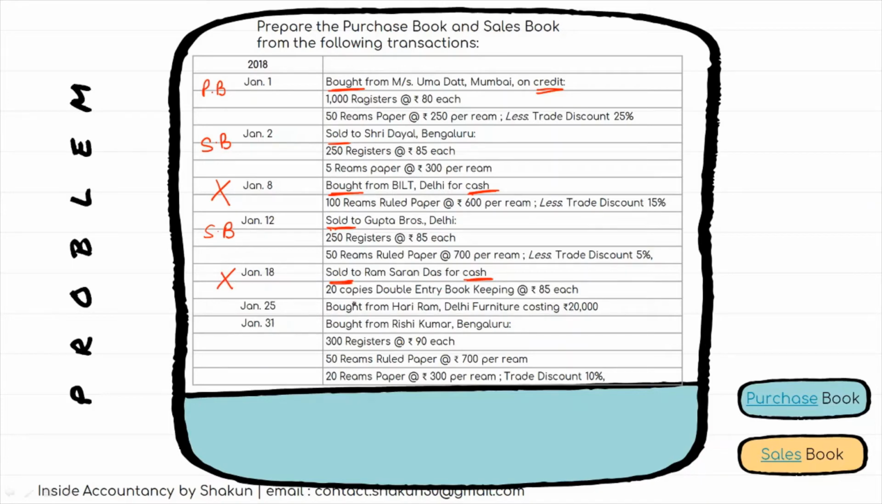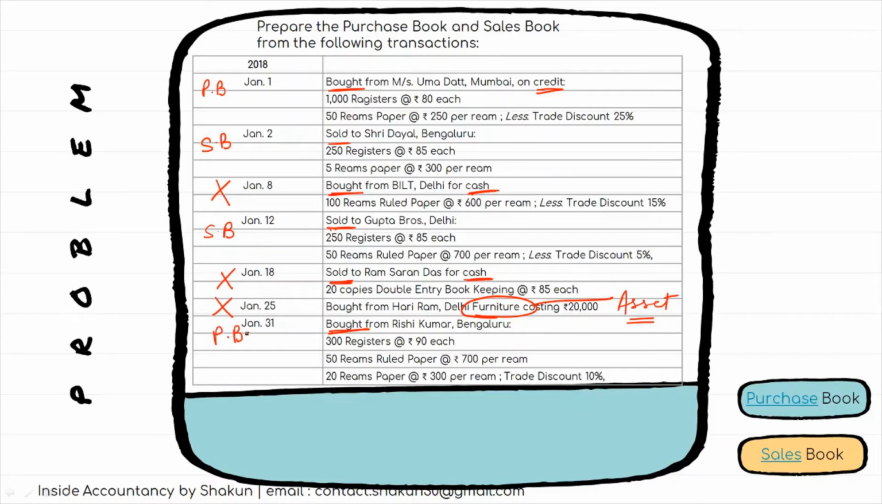Then on Jan 25, we have bought from Hari Ram Delhi furniture costing 20,000. Now bought from Hari Ram means it is a credit transaction, but what are we purchasing? We are purchasing furniture, and furniture is an asset for us, and assets are not recorded in the purchase book or sales book. So this Jan 25 transaction will also not be recorded, since this is a purchase of an asset. The last transaction is on Jan 31, bought from Rishi Kumar, Bangalore. Again, the details are given, nothing else is mentioned. So obviously these will be credit purchases, so this will be recorded in the purchase book.